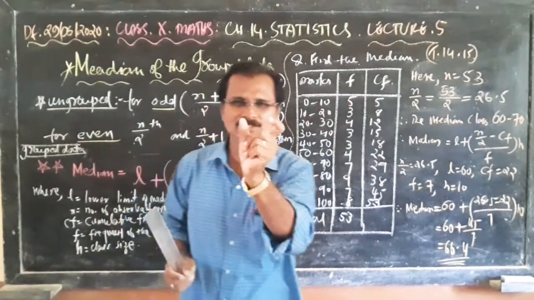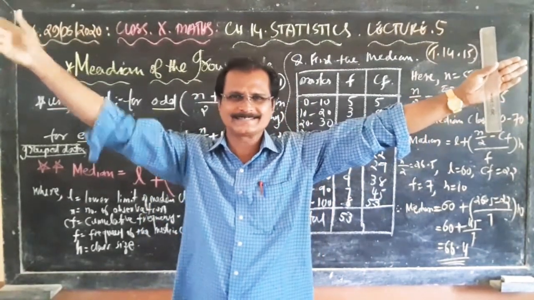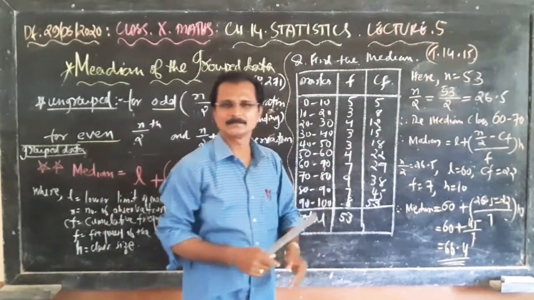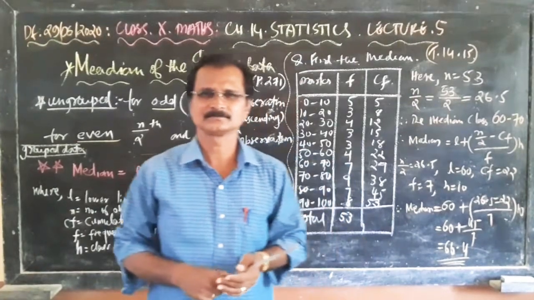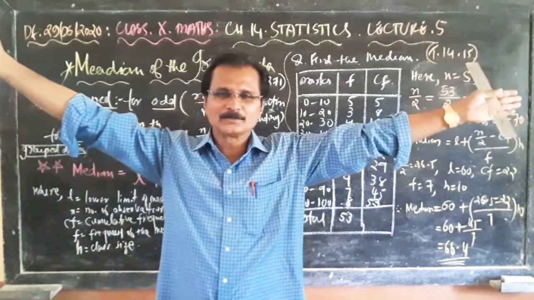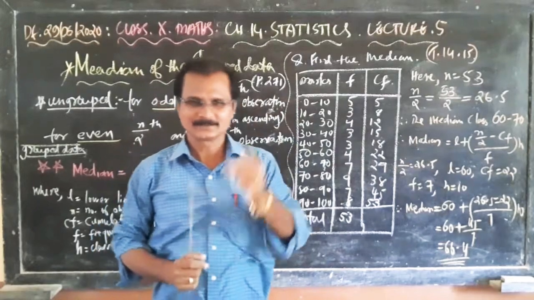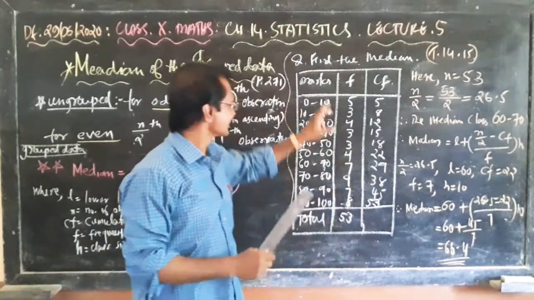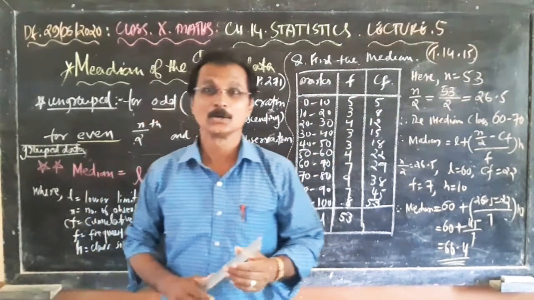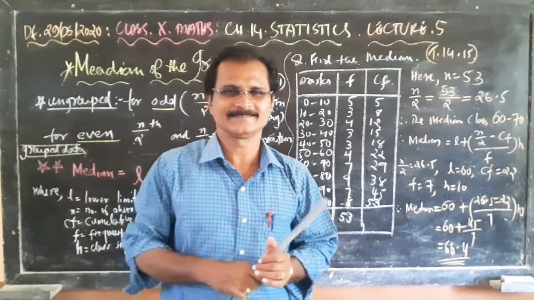I have written it short, so you can also write number of students like this. No need to make the column too wide. Simply write frequency, it's enough. Make it short and sweet. Class, frequency, and CF. What is cumulative frequency?